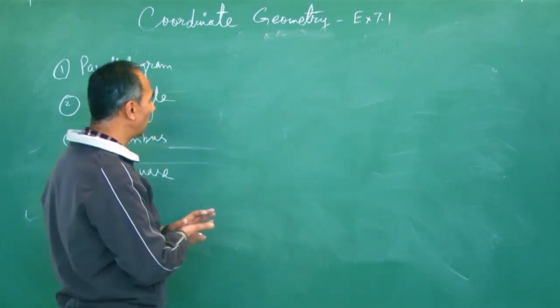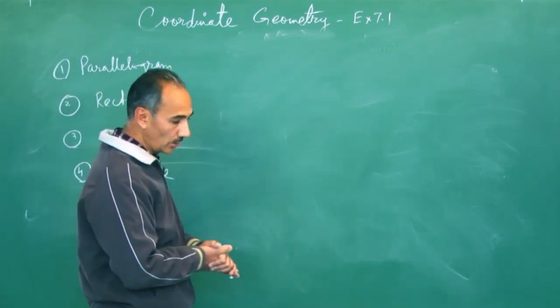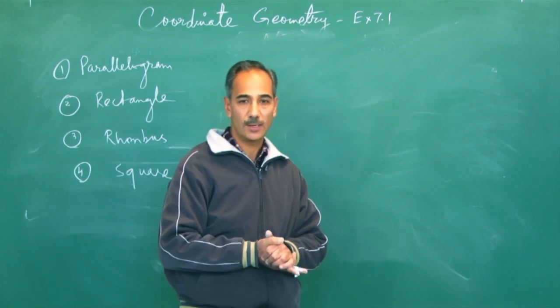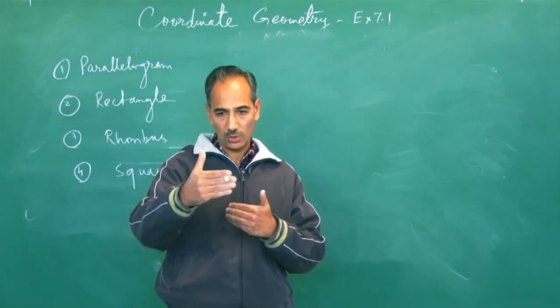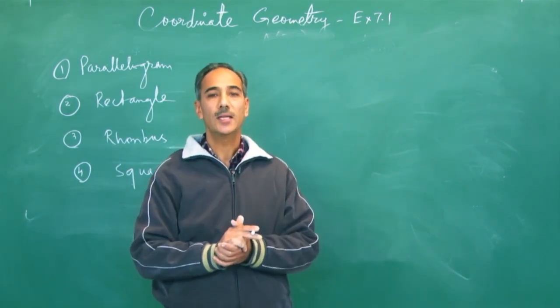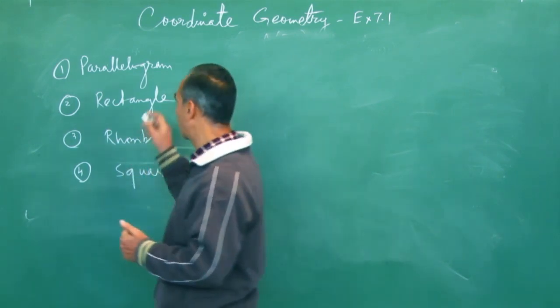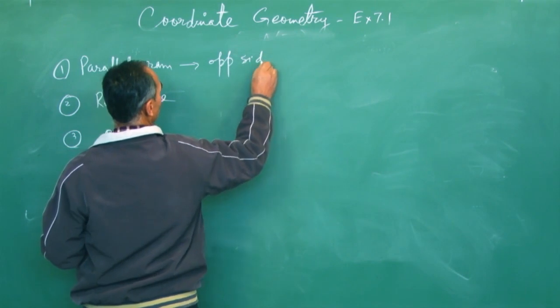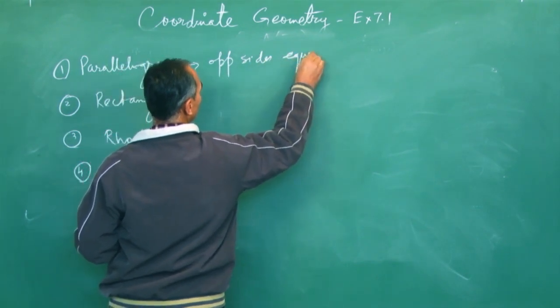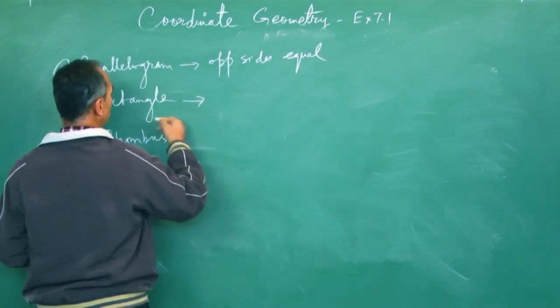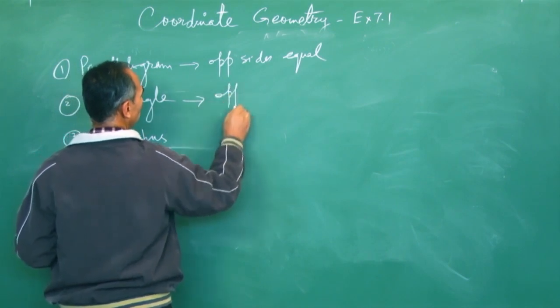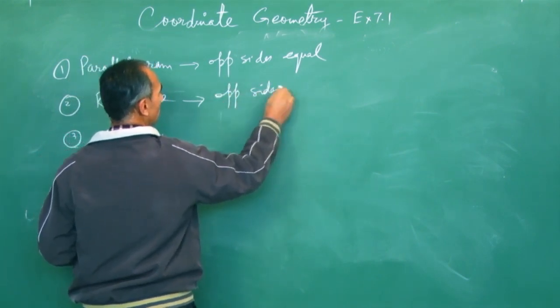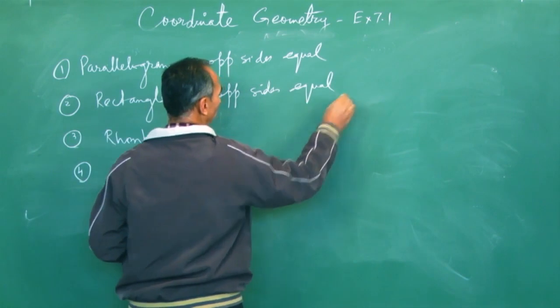Now if you have a quadrilateral and you have to verify that it is a parallelogram, what you will show is that opposite sides should be equal. In a parallelogram, opposite sides are equal, and they are equal in a rectangle also. But how do they differ?